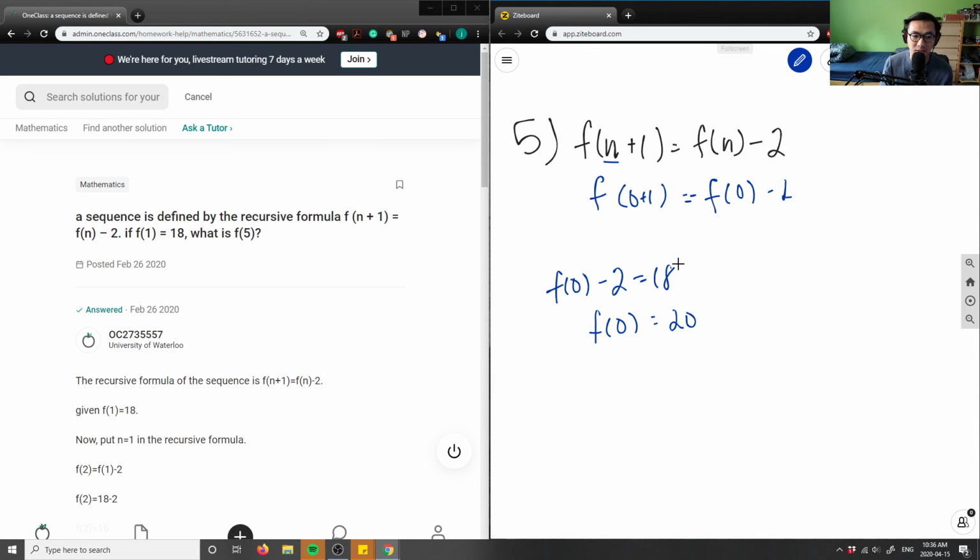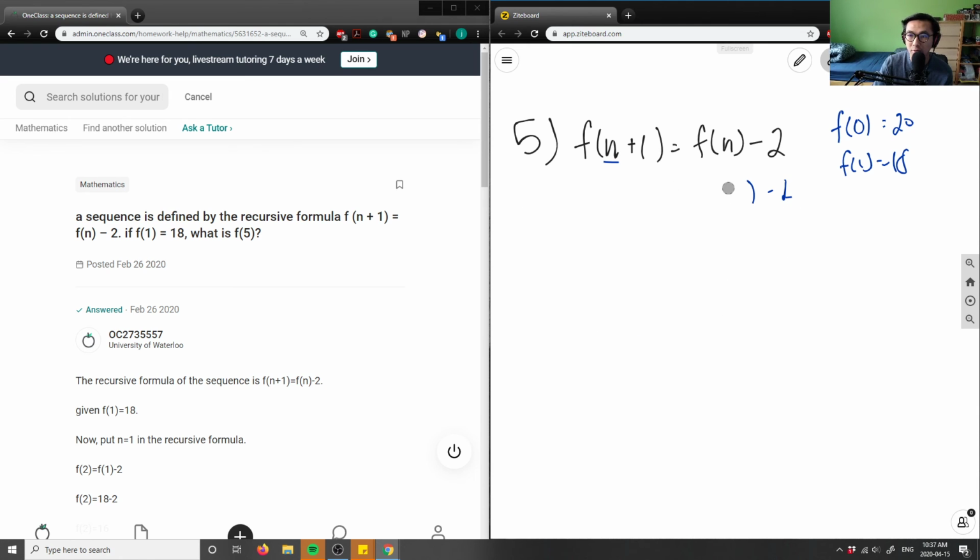F of 1 equals 18. So what I can do now is solve for f at 2, right? Because if I know f at 0 is 20, so I'm going to write this down, f at 0 is 20, and I know f of 1 is 18, let me solve for f at 2. So let me erase this. Let's solve for f at 2. And you're going to see a pattern soon.